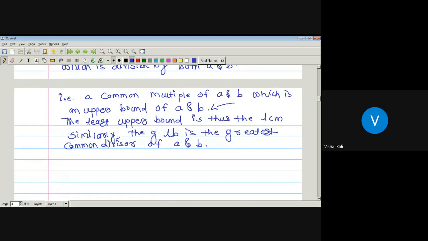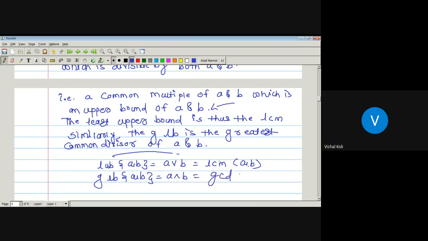Okay, the least upper bound of any two elements A and B is denoted by the symbol join, that is, join of A and B, and here that is nothing but the LCM of the elements A and B. And the greatest lower bound of the elements A and B, which is denoted by meet of A and B, is nothing but the GCD of A and B. This is with respect to the relation divisibility only.